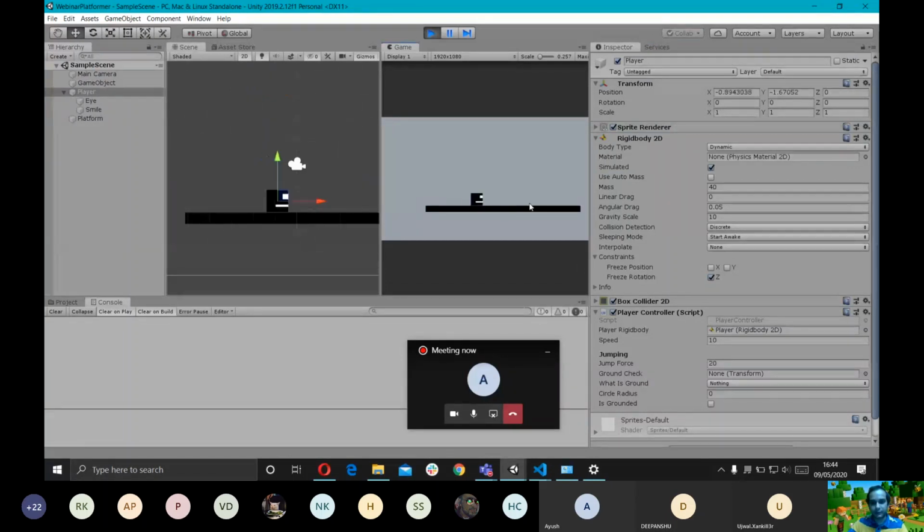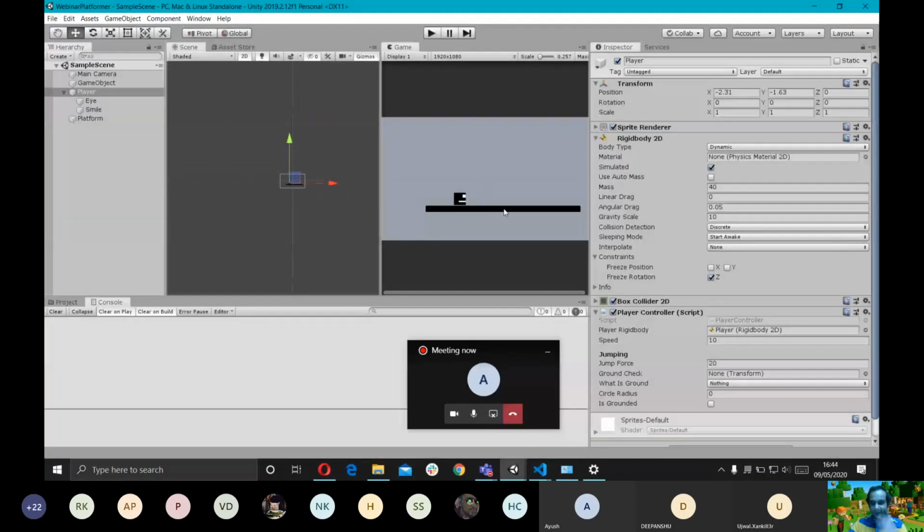But the issue is that he can jump infinitely. And we don't want that. We want the player to jump only when he's on the ground, right?